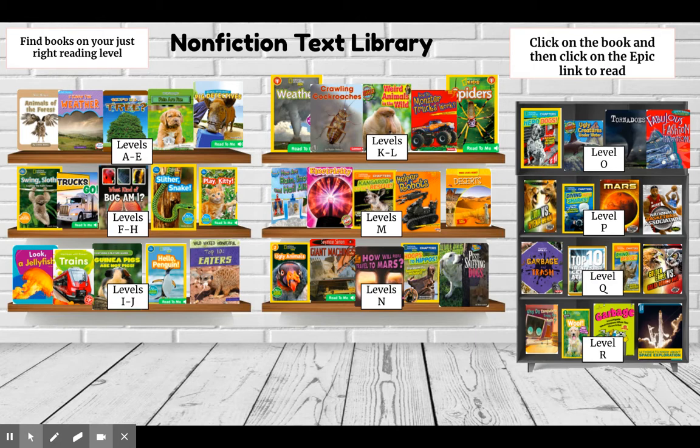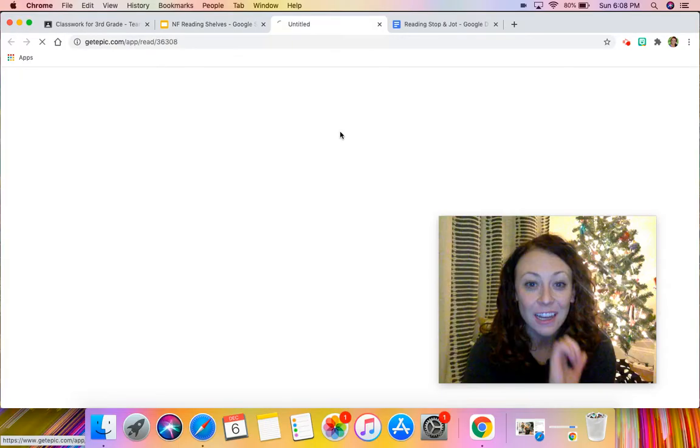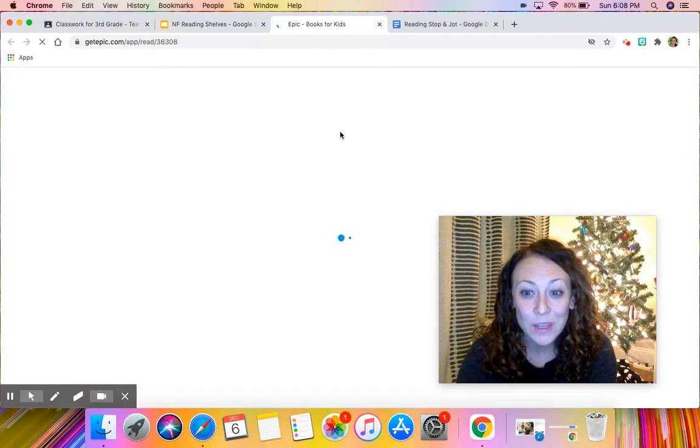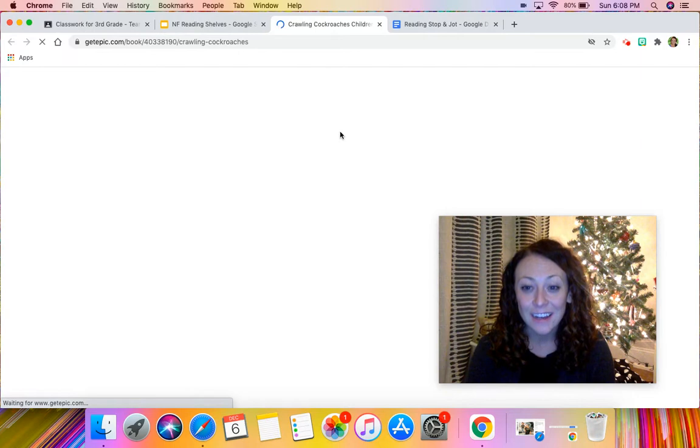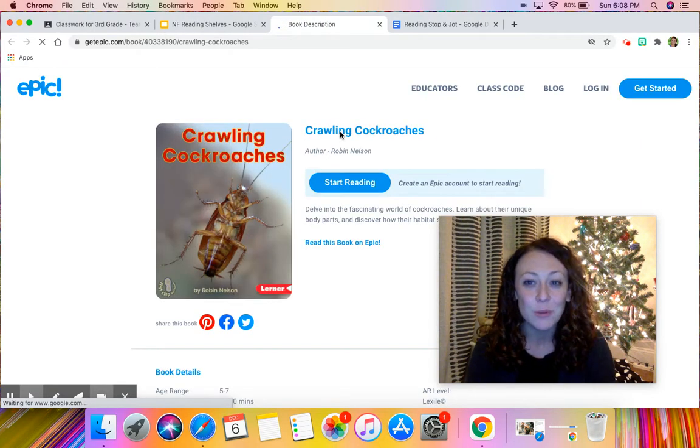So let's say my Just Right reading level is K to L. I think this cockroaches book sounds so interesting. So I click on that book and it opens up Epic for me. Epic will load and you're right on the book. If you're on a computer and you need to log in, then you will.